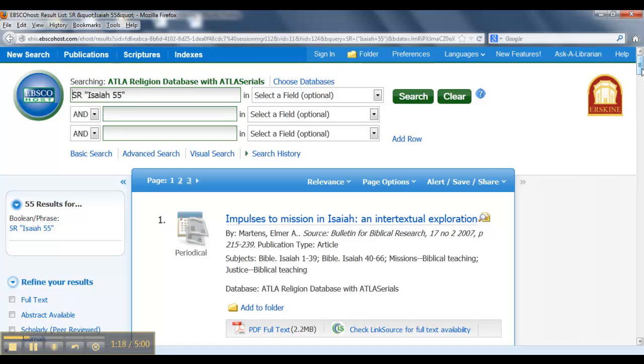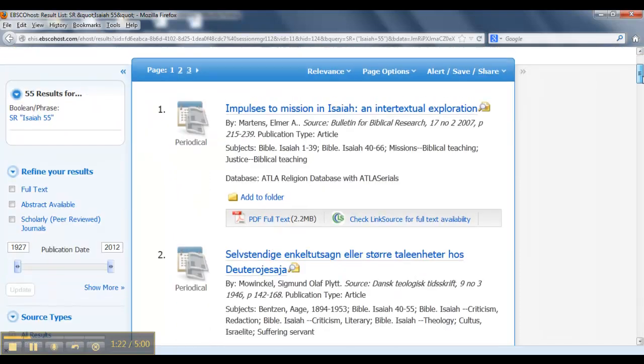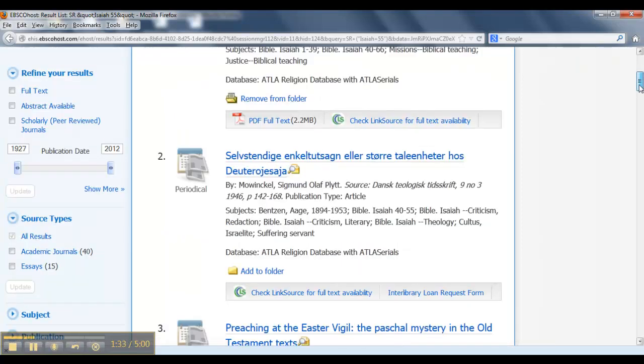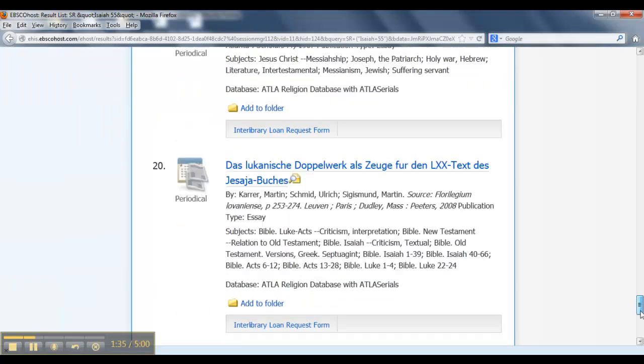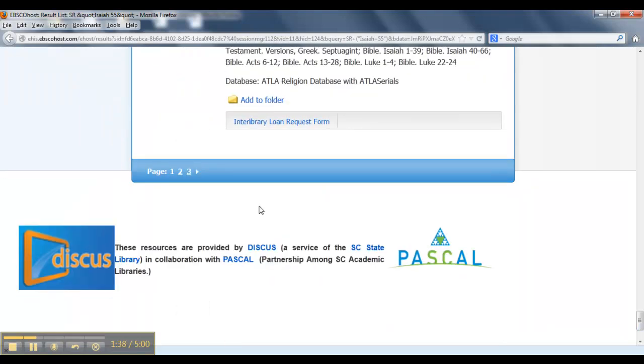So most will be journal articles. We might find an essay in a book, but I'm going to mark certain ones now in this list of 55. Number 1 looks interesting to me. Impulses to Mission in Isaiah. So I'm going to add that to a folder. And since I've performed this search before, I know that a couple more that I like are on page 3, so I'm going to skip right past 2 and go to 3.